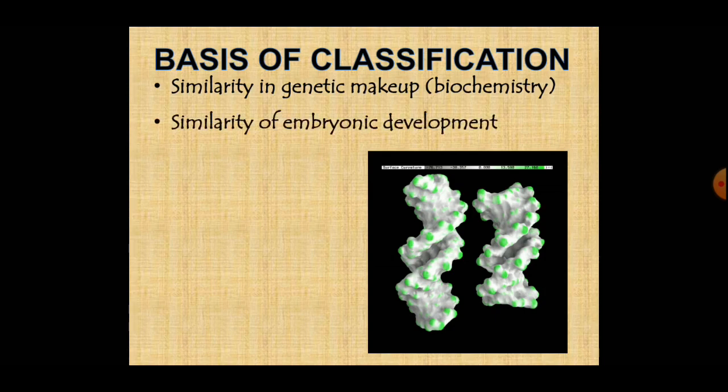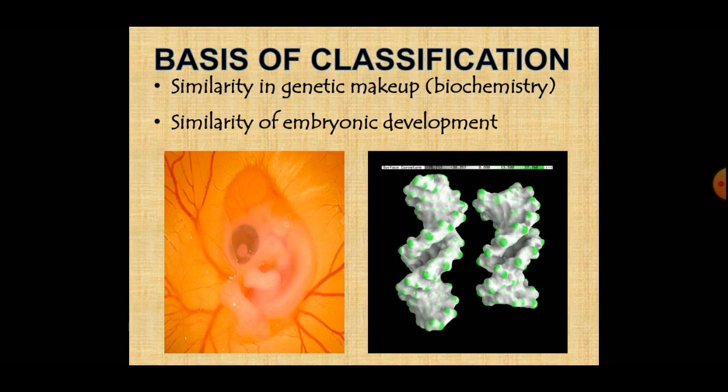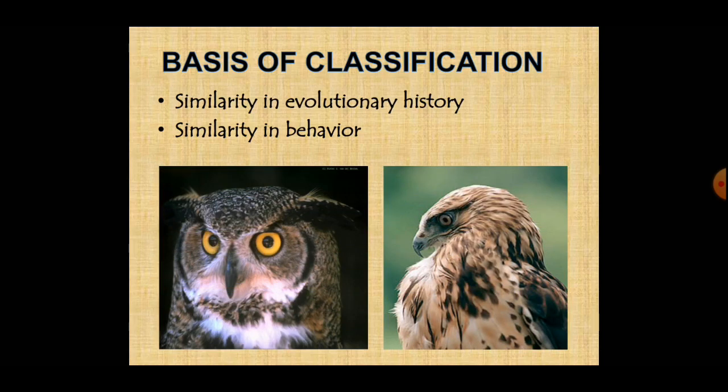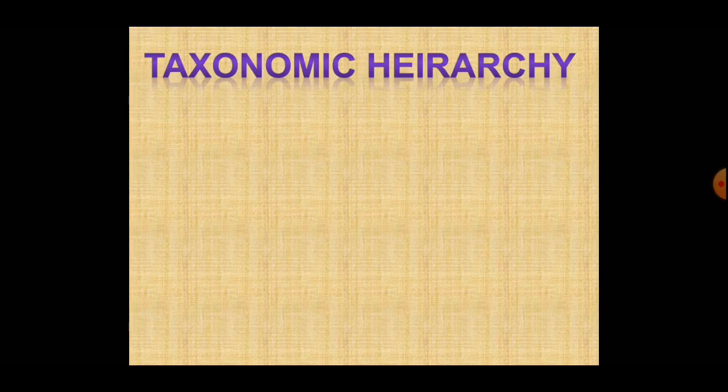The embryonic development of organisms is also considered for classification. The organisms showing resemblance in the embryonic development are placed in the same group. The evolutionary history and the behavior of organisms are also considered while classifying the organisms.